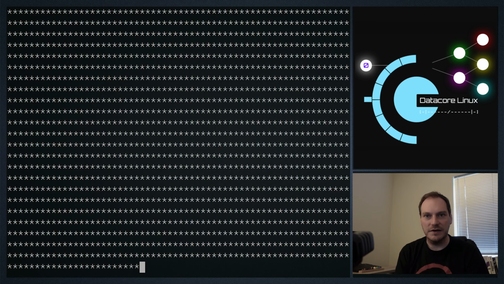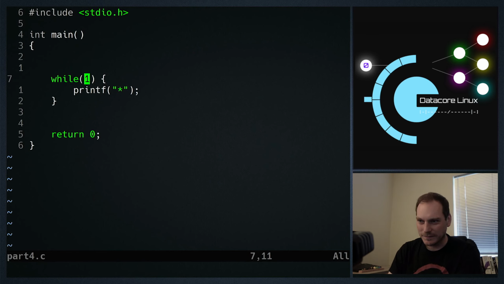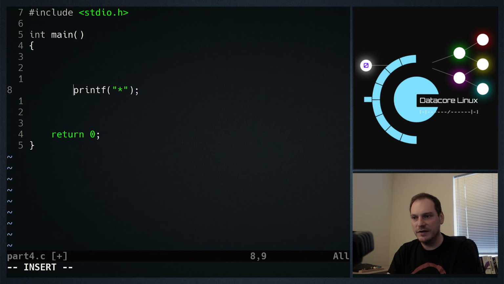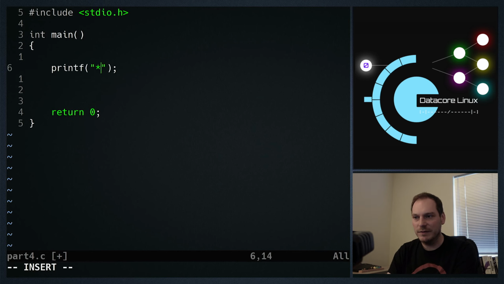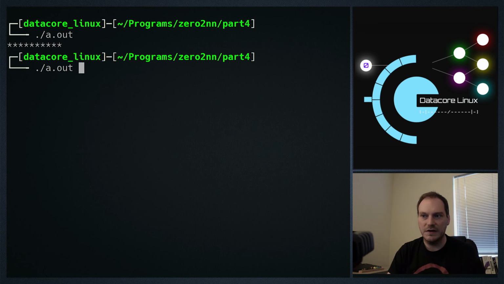And we just print out stars forever until the computer dies or the electricity in the world runs out or whatever. So what we need is, if we want to print out a certain number of stars, well, we can get rid of a while loop. We can hard code this. Say we want to print out 10 stars: 1, 2, 3, 4, 5, 6, 7, 8, 9, 10. And if we compile and run, we print out 10 stars to the screen.